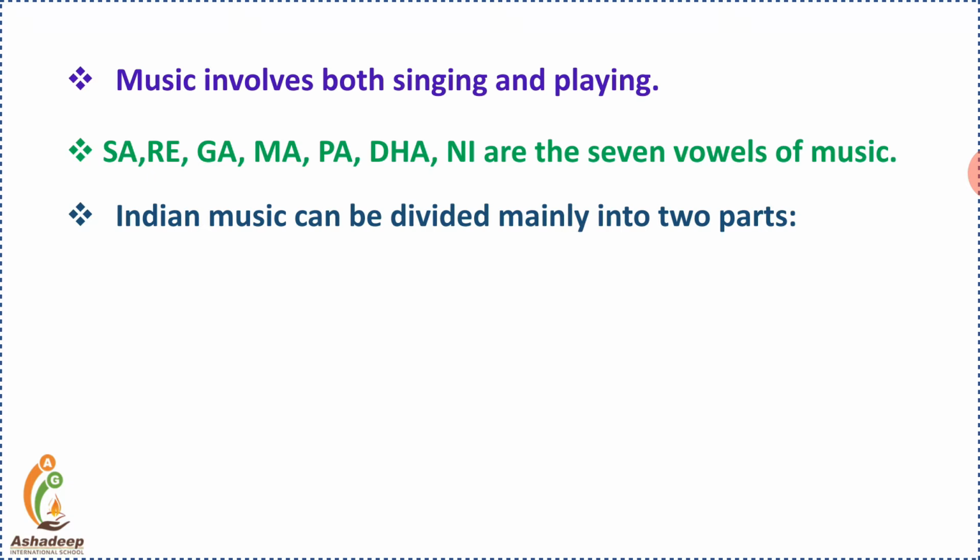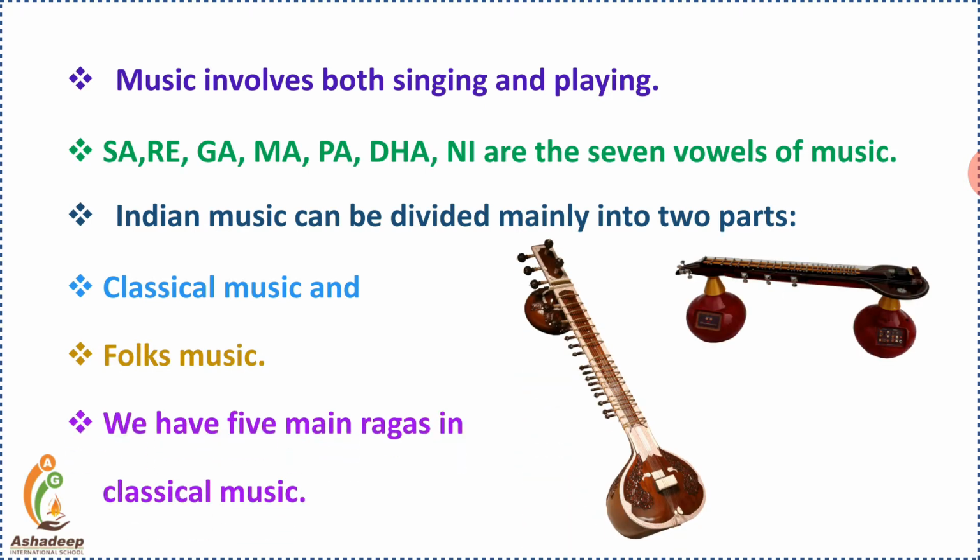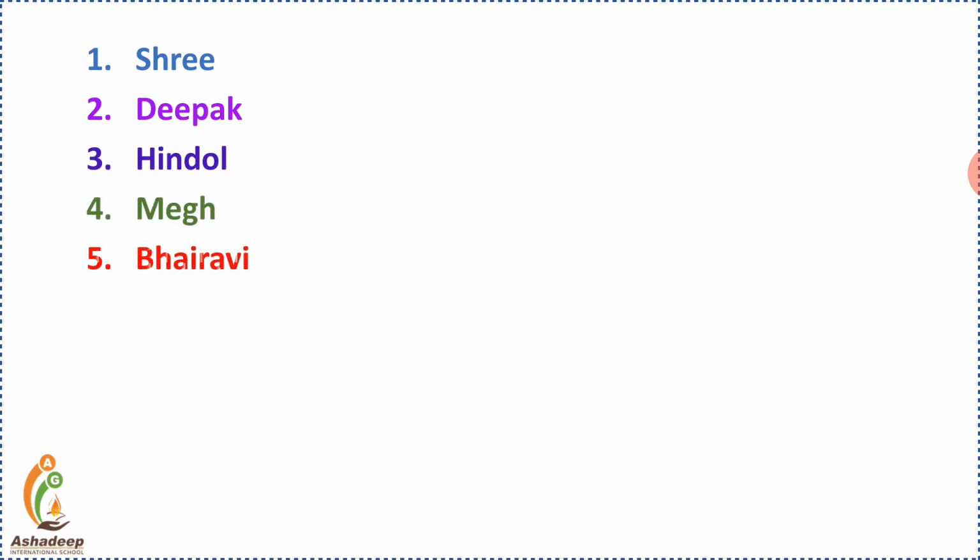Indian music can be divided mainly into two parts: classical music and folk music. Over the period of time, we have five main ragas in classical music, and those five ragas are Shri, Deepak, Hindol, Megh, and Bhairavi.